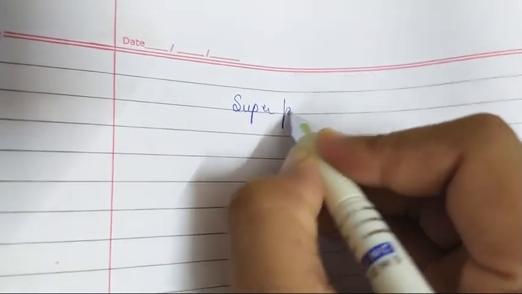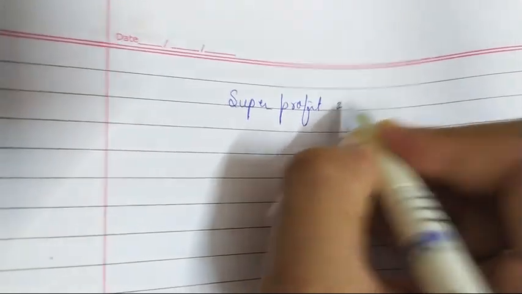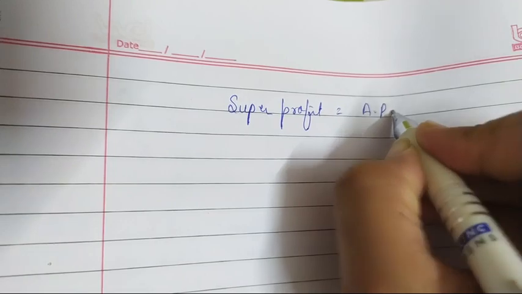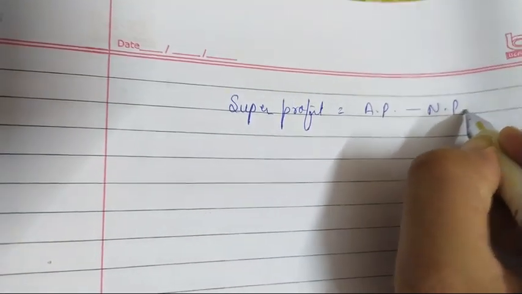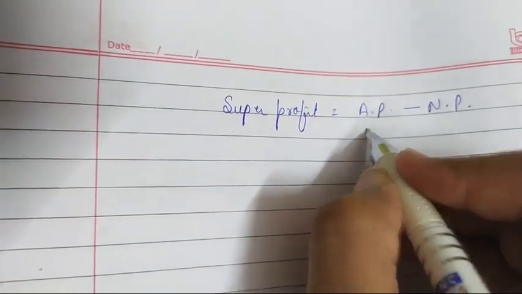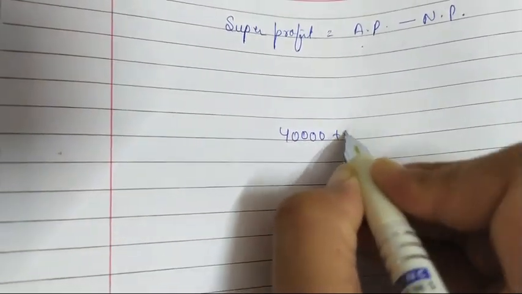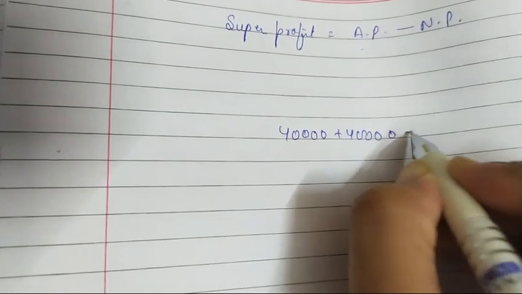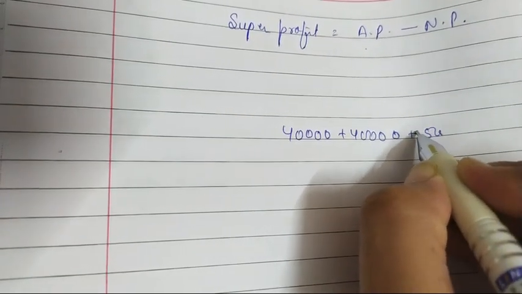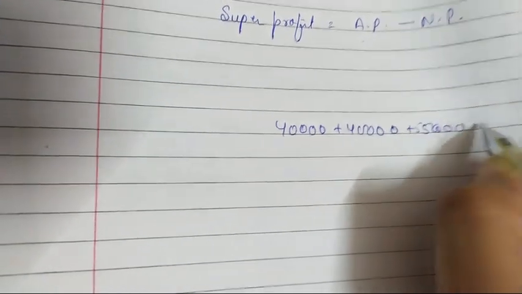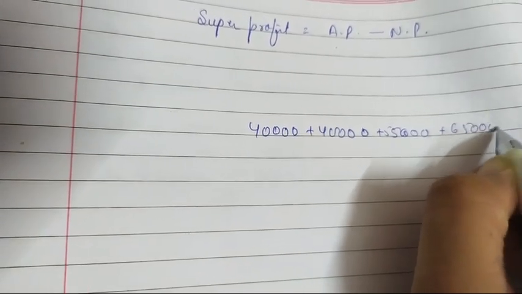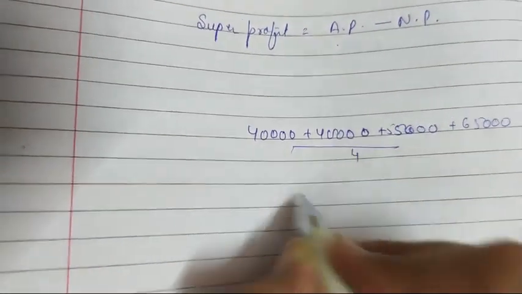What is the formula of super profit? That is average profit minus normal profit. So average profit we need to calculate, that is 40,000 plus 40,000 plus 55,000 plus 65,000 divided by 4.